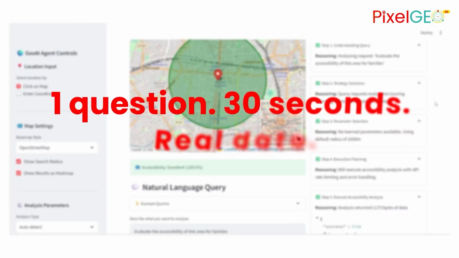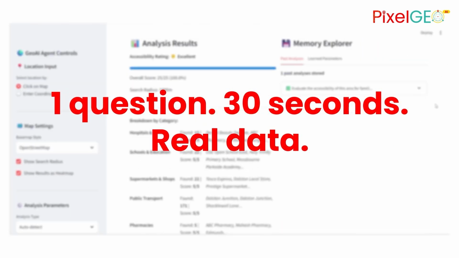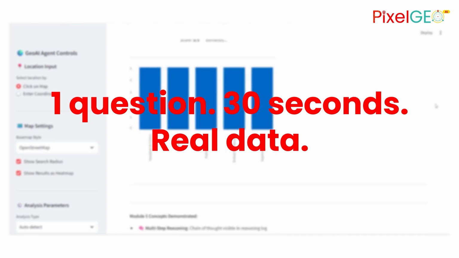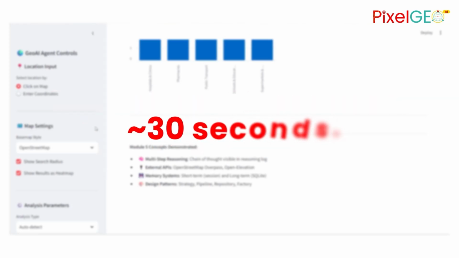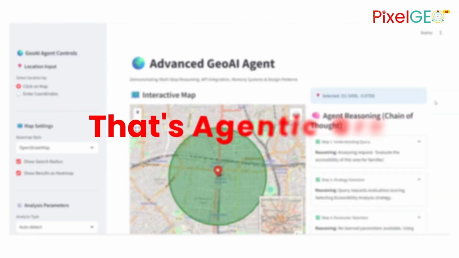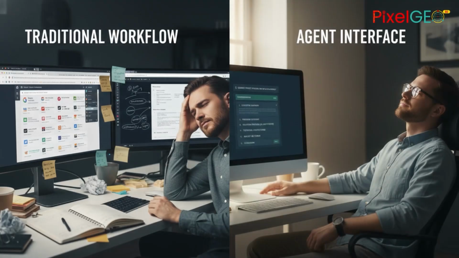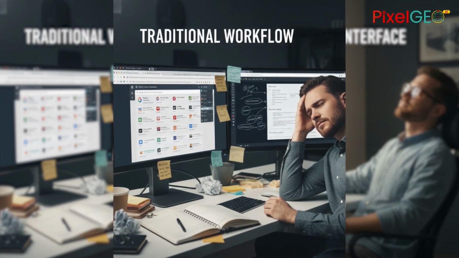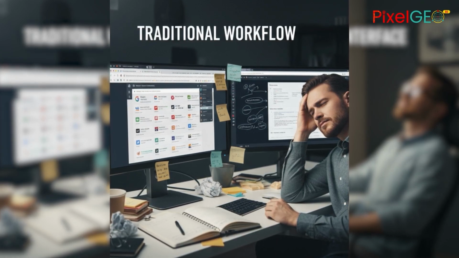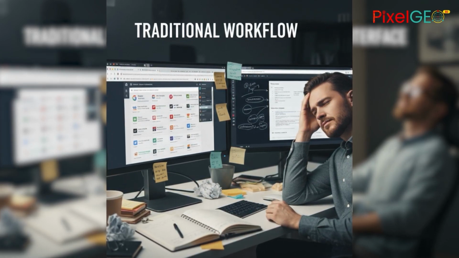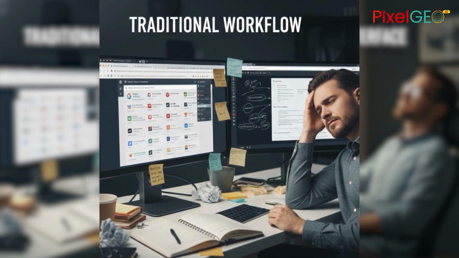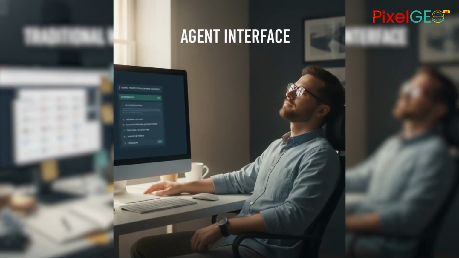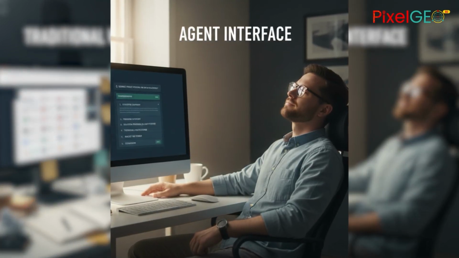No manual searching, no switching between tabs, no spreadsheets. The agent understood the goal, figured out the steps, fetched the data, and delivered results. About 30 seconds of work. That's Agentic GIS. Now, you might be thinking, I could do this manually. And yes, you could. But manually, you'd search for each category separately, cross-reference locations, estimate distances, compile everything into a report. That's 30 minutes to an hour of work. This agent did it in 30 seconds.